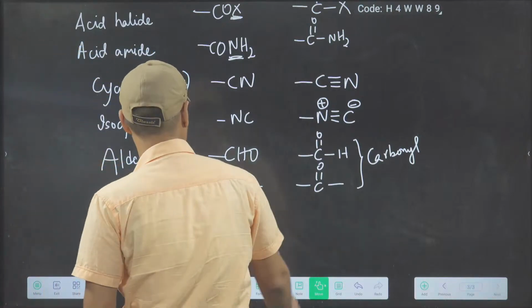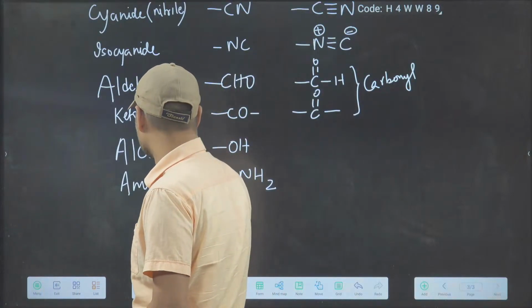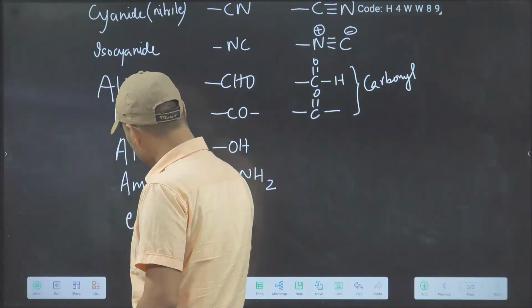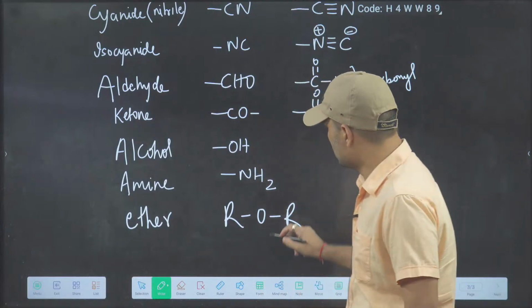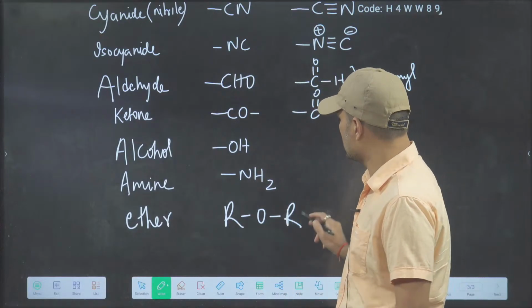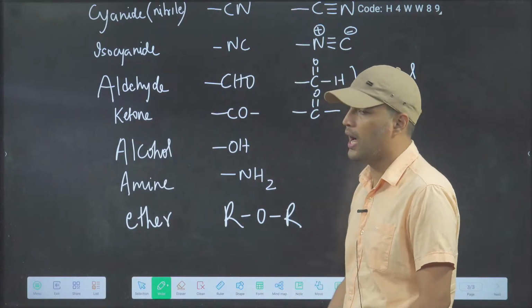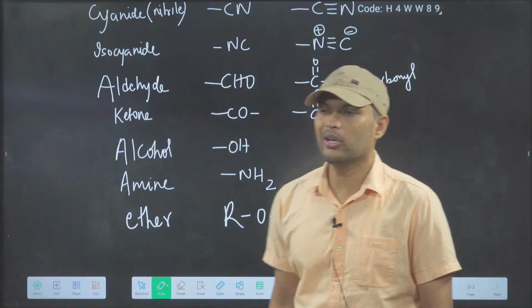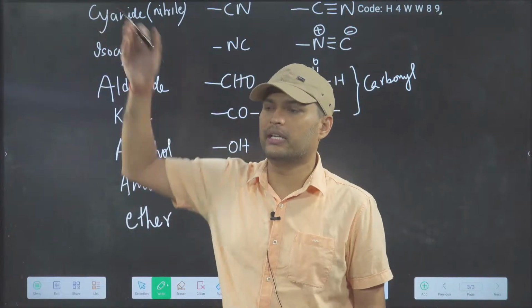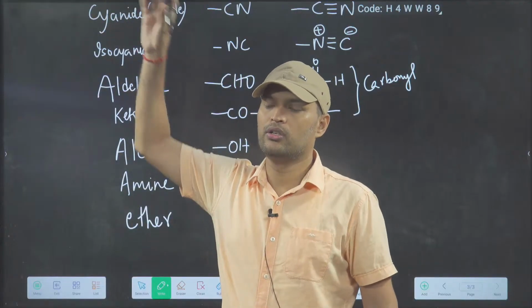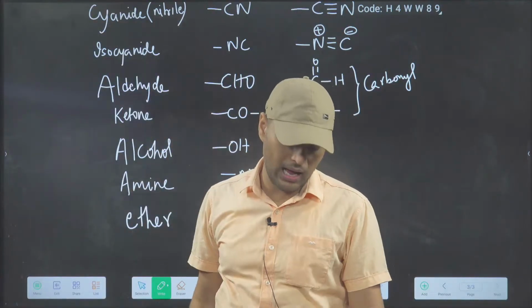Ether also, you know, sir, ether. Let's know ether also. Ether is ROR, means oxygen in the middle, with alkyl groups on both sides. ROR, ether. Now don't get confused. Ether is different, ester is different. Ether is ROR, ester is COOR.